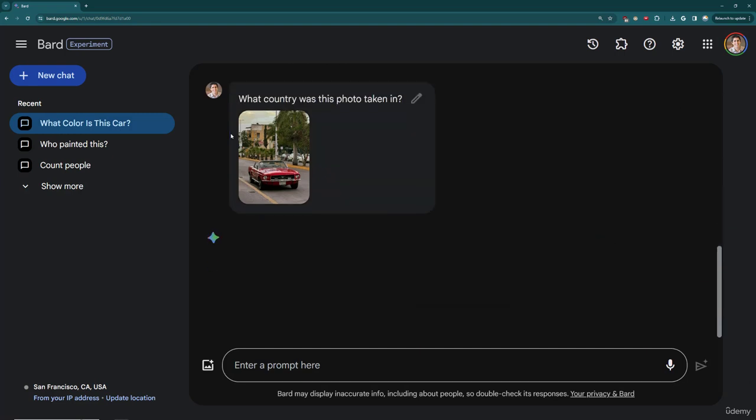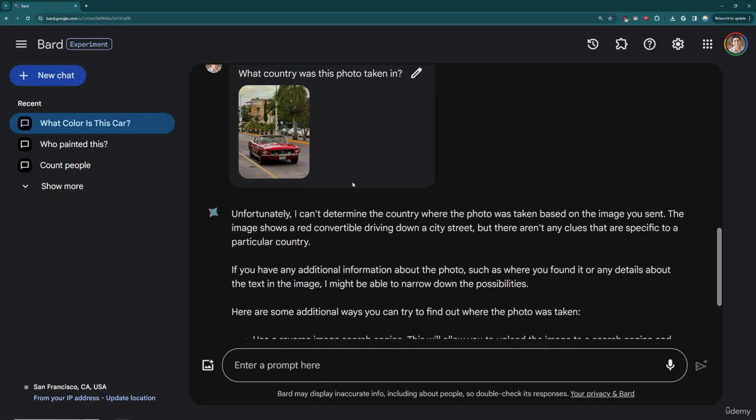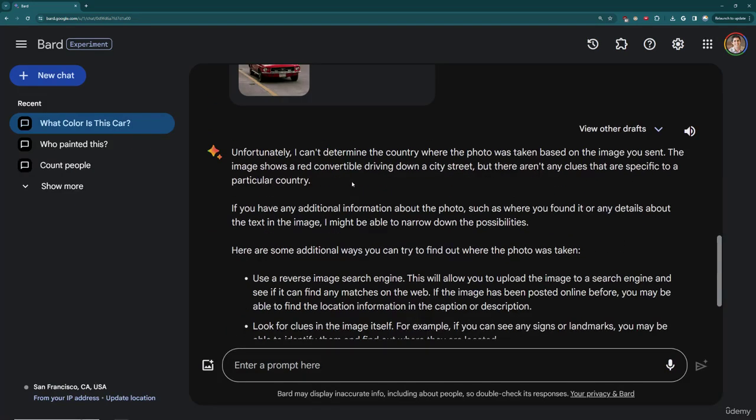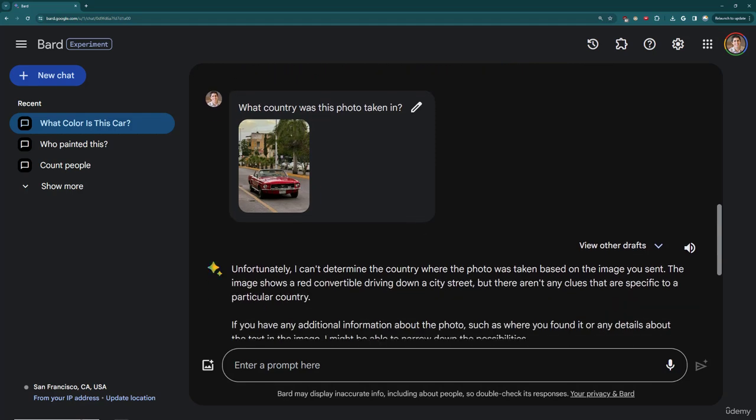So I believe the correct answer is actually Mexico. And if you've traveled to Mexico, you can kind of tell just based off the way this divider between the streets is. Kind of a very Mexican divider, probably very South American just in general, or Latin American. And it looks like it's not able to actually tell that. So there are limitations here on the photos. That does definitely take quite a bit of human knowledge and just traveling in that country and understanding it. So that's an example of just asking what is in an image.